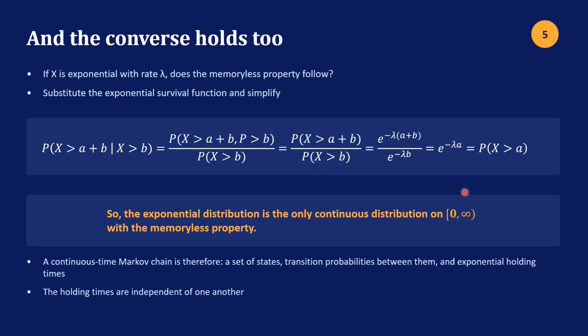And so we have this equals this, and if you recall from the second slide in this lesson, that was the Markov, a continuous Markov property without memory. And so the exponential distribution is the only continuous distribution on 0 to infinity with the memoryless property. A continuous time Markov chain is therefore a set of states, transition probabilities between them, and exponential holding times. The holding times are independent of one another. We get that from this property here.